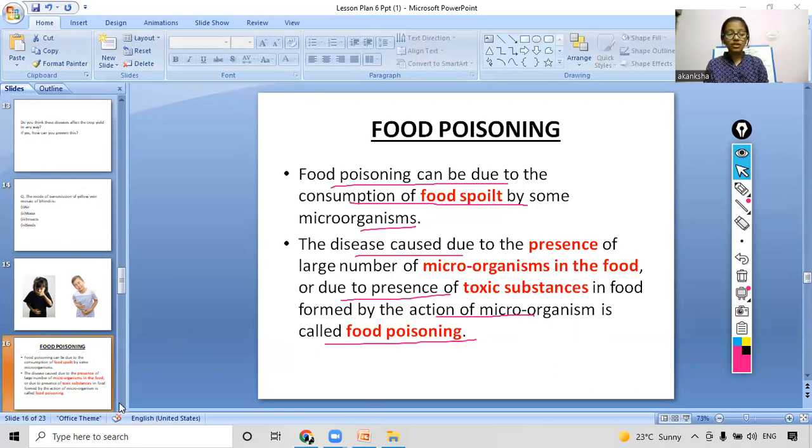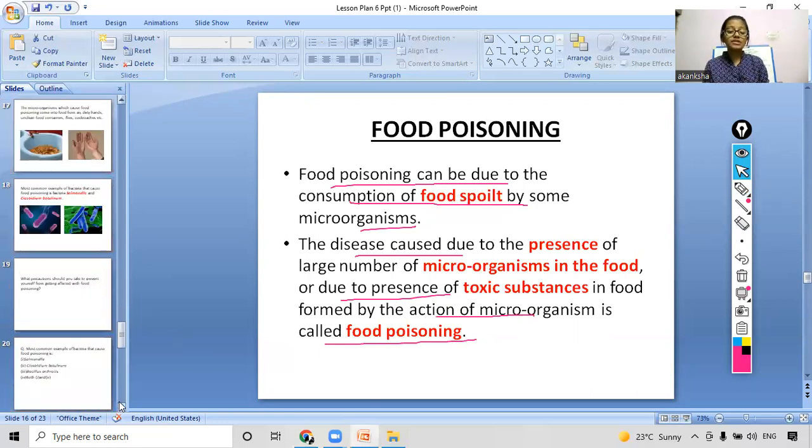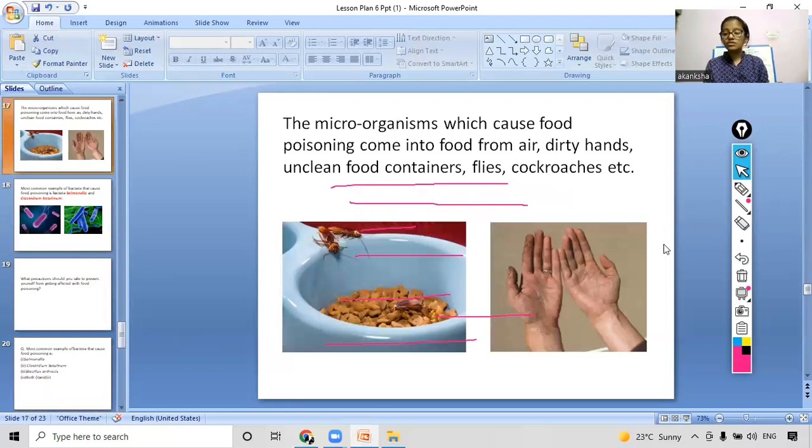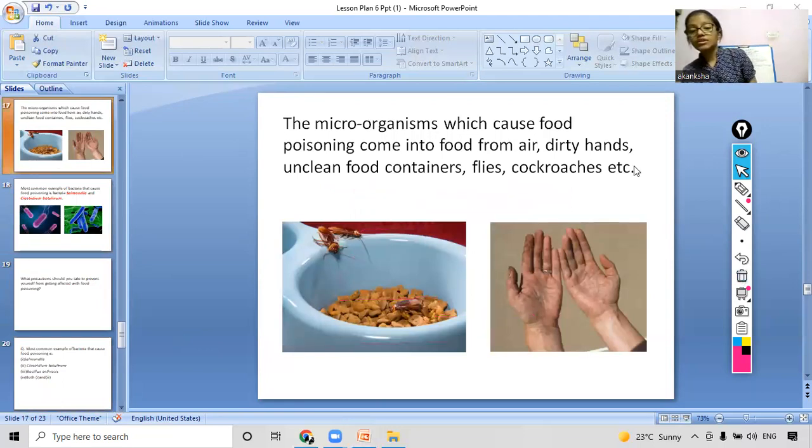So now we will move on ahead and see some more details about food poisoning. So this was the general introduction. Now, the microorganisms which cause food poisoning come into food from where? From air, from dirty hands, right? Dirty hands and unclean food containers, flies, cockroaches. So these are the different modes of transfer of these microorganisms which cause the contamination of food and then lead to food poisoning.